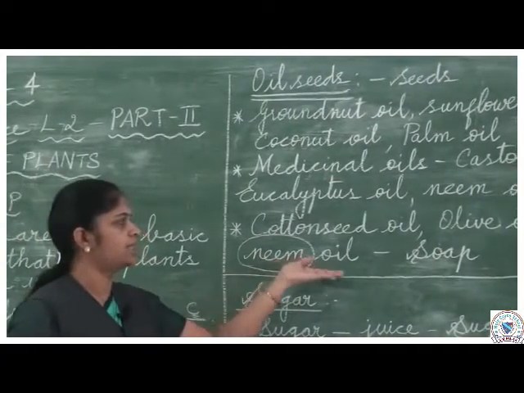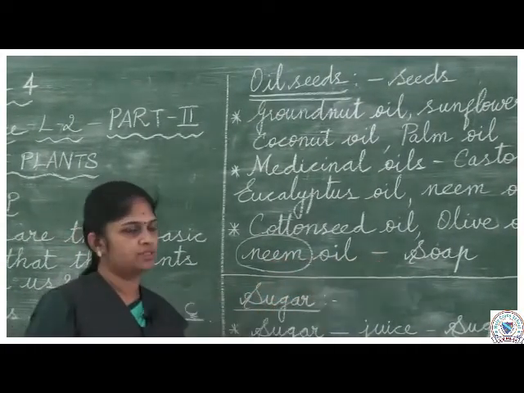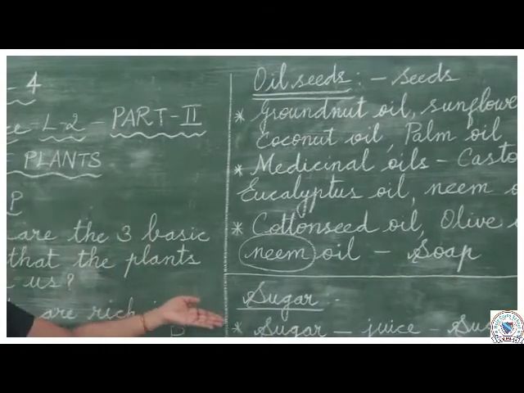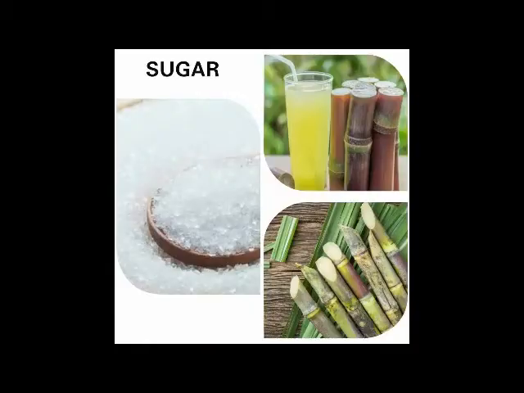So neem oil is used in the production of soap. Then coming on to the topic, sugar. We take sugar, we mix sugar in coffee and tea and juices also, isn't it? Where do you get that sugar from? Sugar is obtained from the juice.